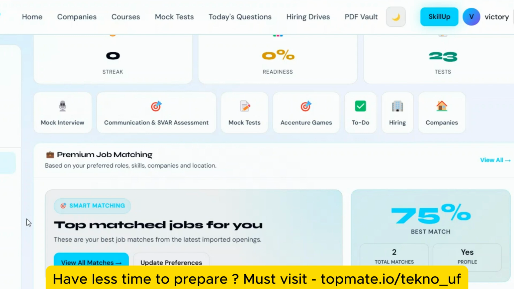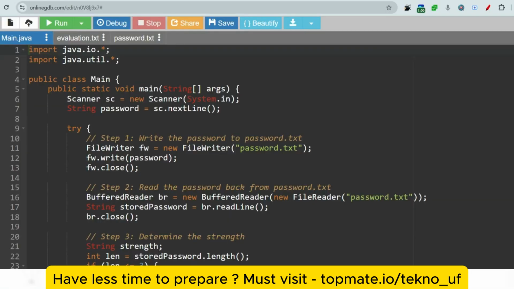Okay, now as we'll use files, we have to handle the exception, right? So we can use a try catch block, as this is an IOException, which you can say is a checked exception, so that's why we can use a try catch block.